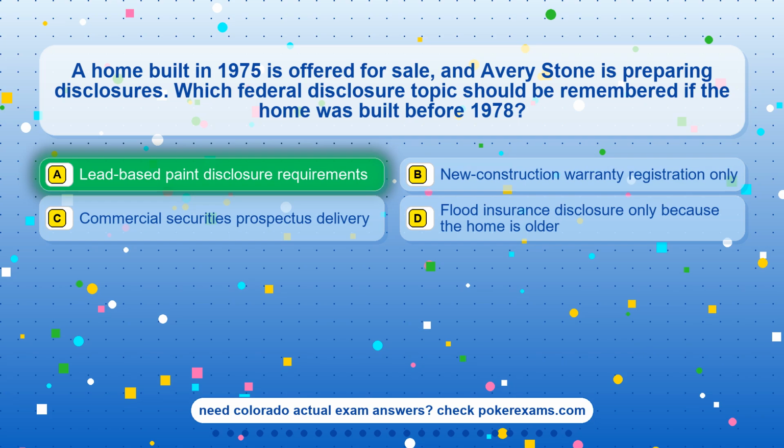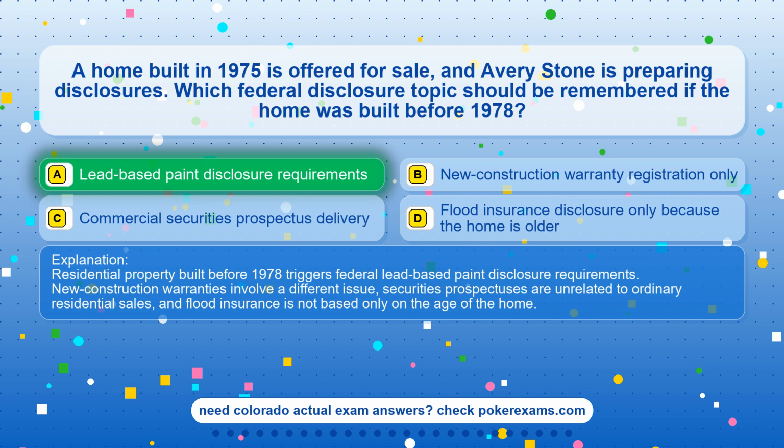The correct answer is option A, LEED-based paint disclosure requirements. Residential property built before 1978 triggers federal LEED-based paint disclosure requirements. New-construction warranties involve a different issue. Securities prospectuses are unrelated to ordinary residential sales, and flood insurance is not based only on the age of the home.